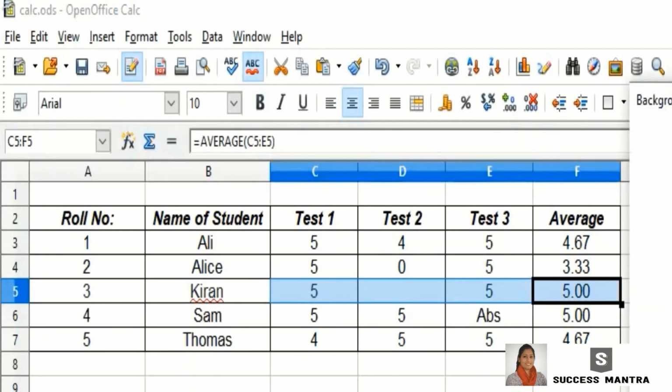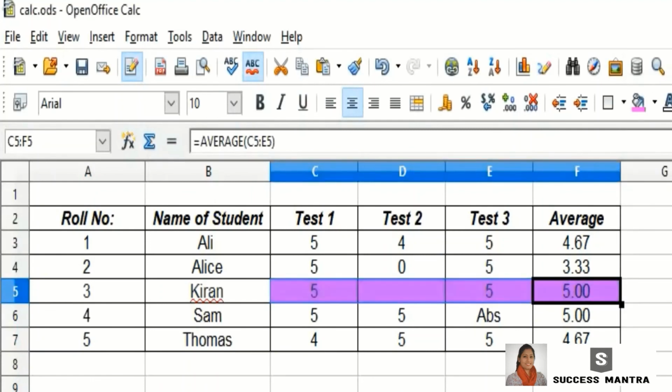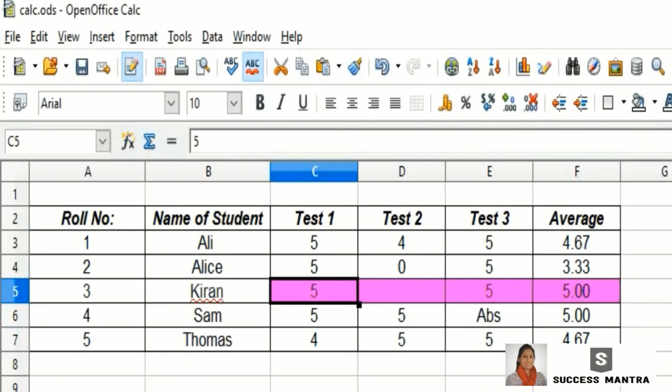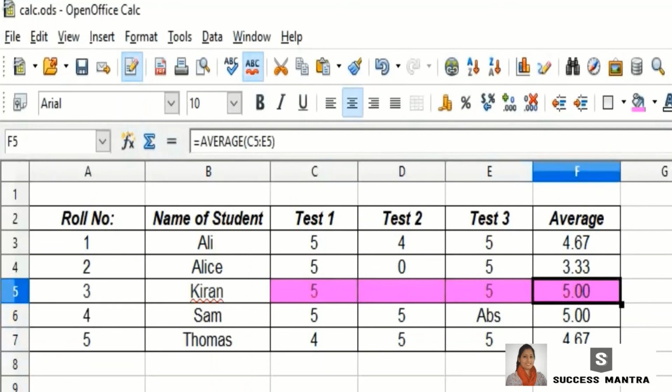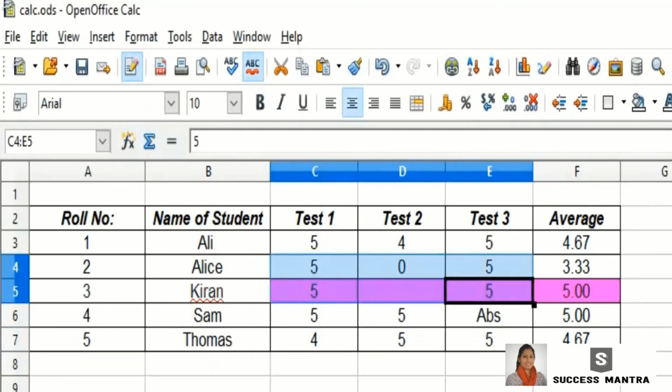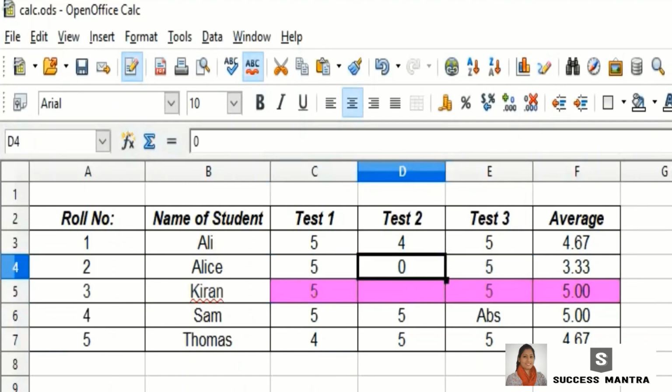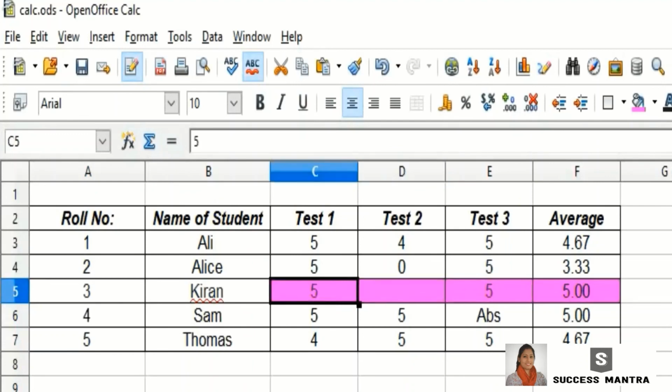But check the case with Kiran. In test 2, he got nothing. That means maybe he is absent for test 2. If a cell is found to be blank, that cell will be ignored while calculating average. So here the average is calculated by adding 5 plus 5 divided by 2. So this is an exceptional case for finding average. A cell that is marked blank is ignored while calculating average.